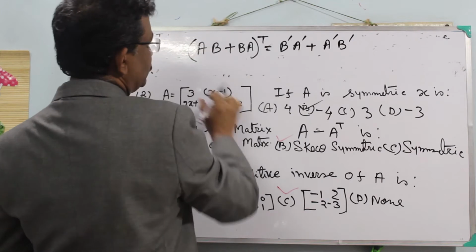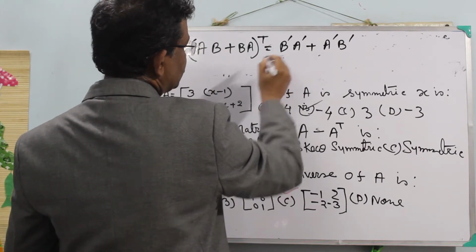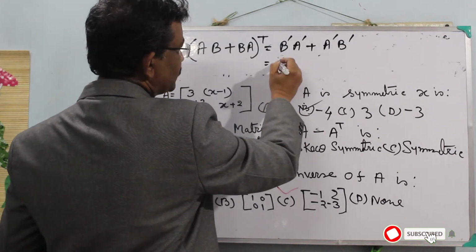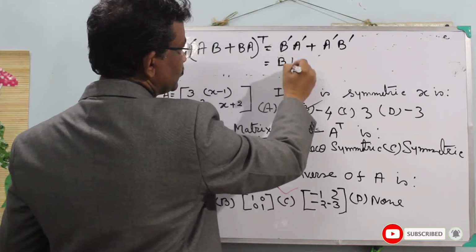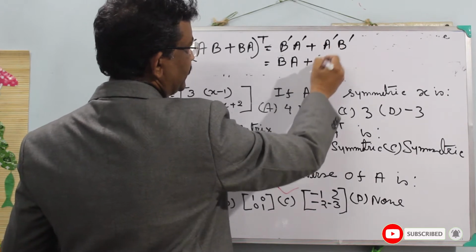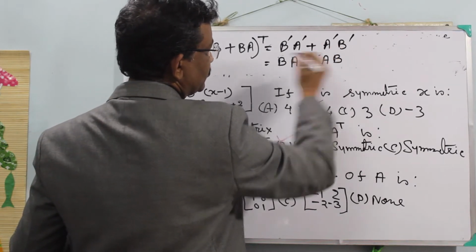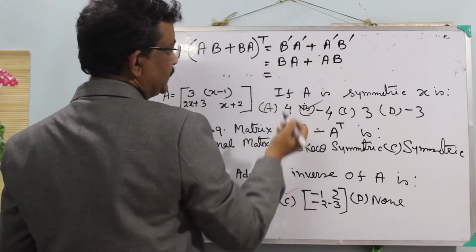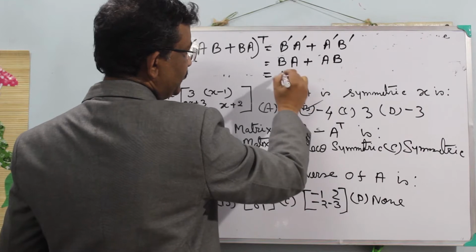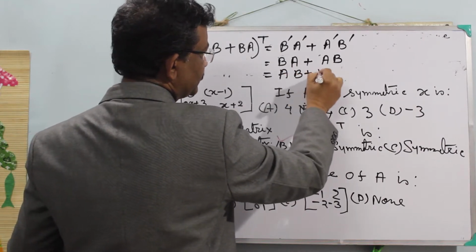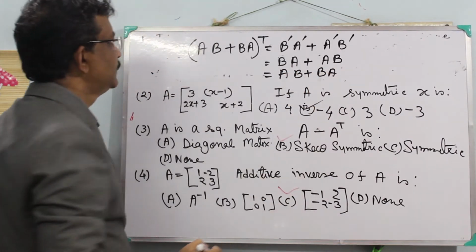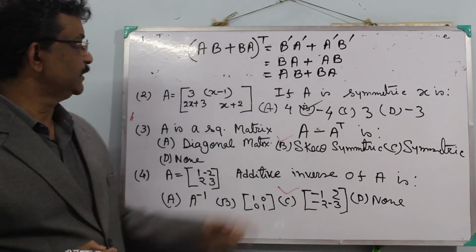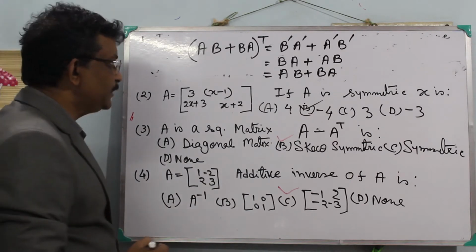The order gets reversed. Now since they are symmetric, B transpose equals B and A transpose equals A. So I can write BA plus AB, which is the same as AB plus BA. Therefore the transpose of AB plus BA is equal to AB plus BA, so it is a symmetric matrix.